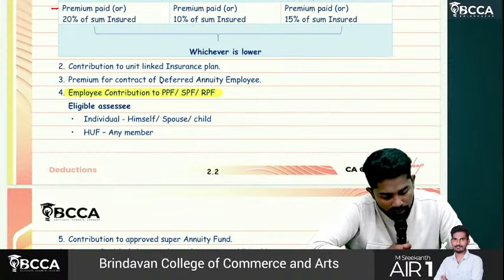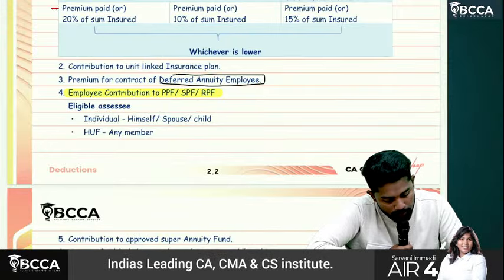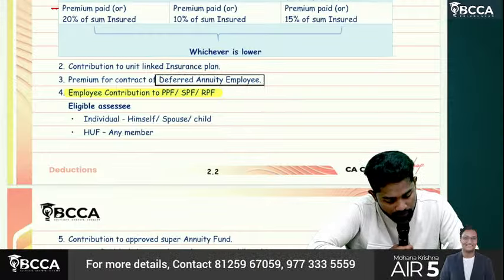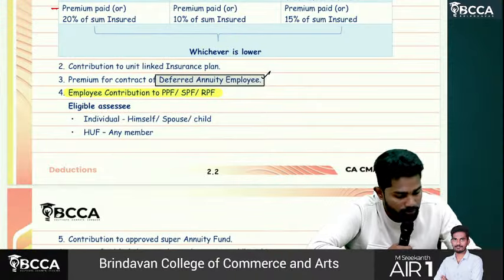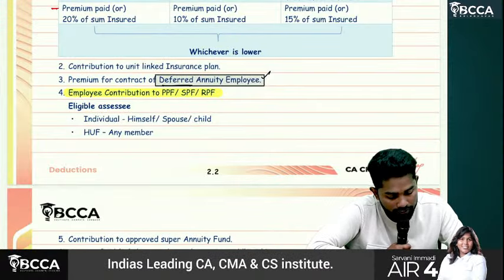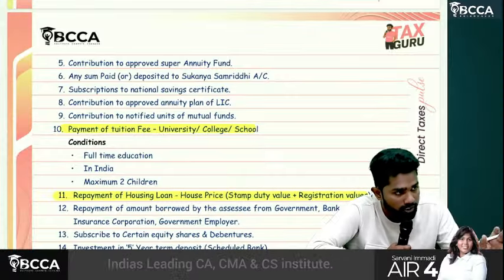So deferred annuity is also something like an annuity only. Payment for contract of deferred annuity. You will pay premiums now, but the annuity will start only after your retirement. Payment for contract of deferred annuity. Annuity and deferred annuity come under the same thing.